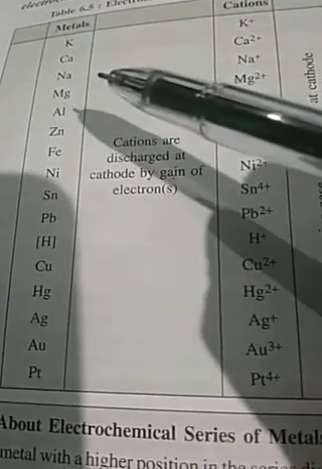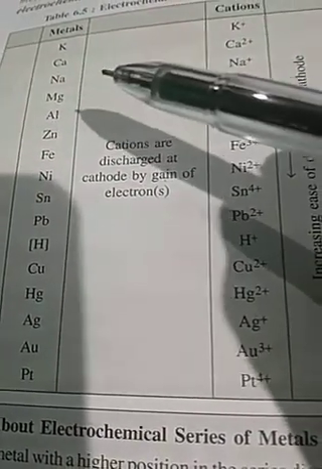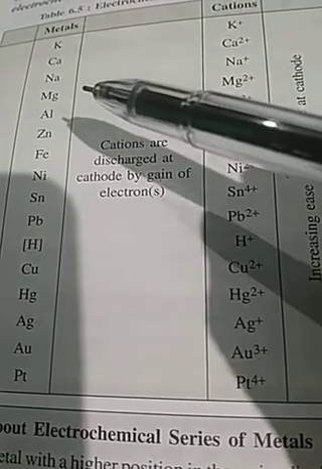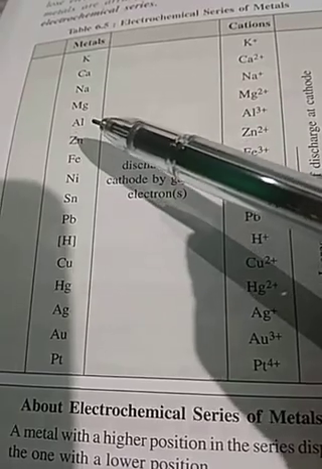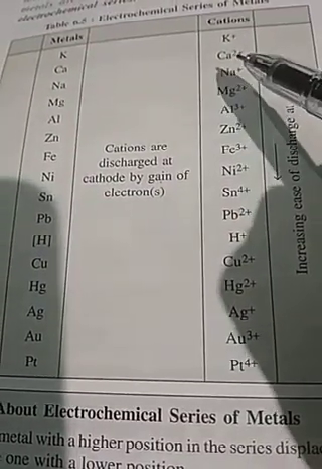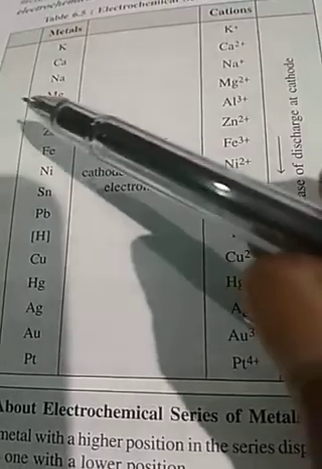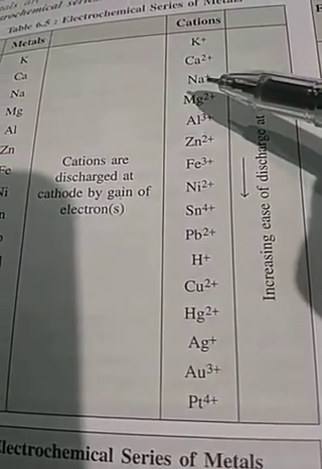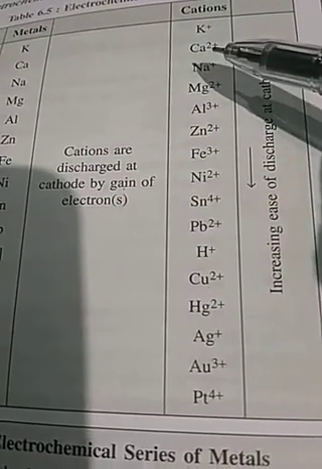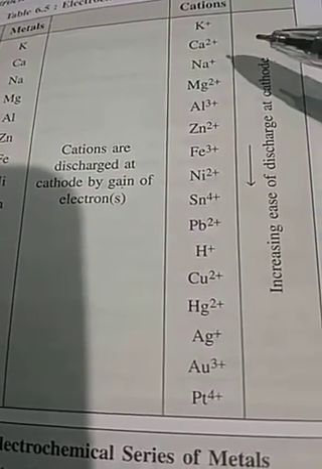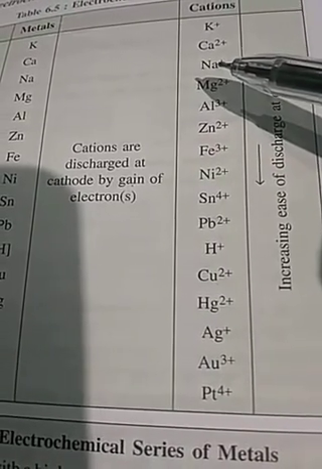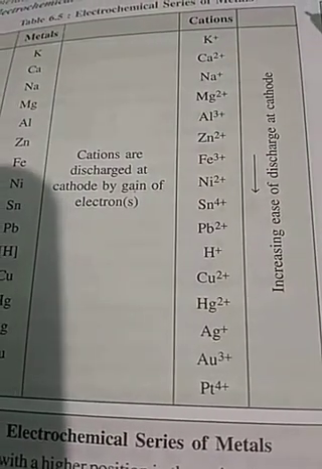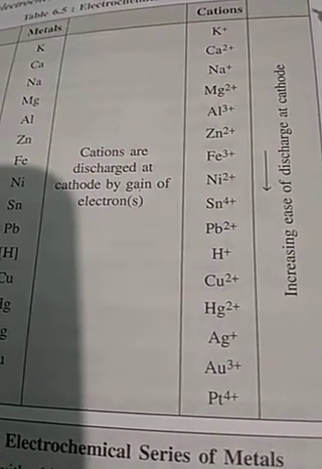So now during electrolysis, suppose there are two positive ions. If we are taking calcium sulfate and sodium chloride, calcium will form calcium ion, this ion, and sodium will form this ion. Which one is lower? Both are cations, both will migrate towards cathode, but this being lower will be discharged at cathode first.